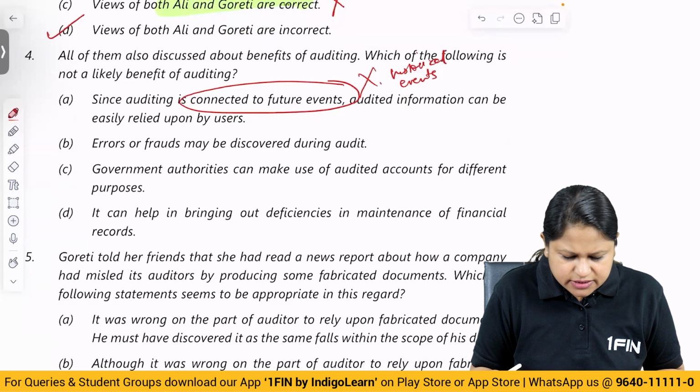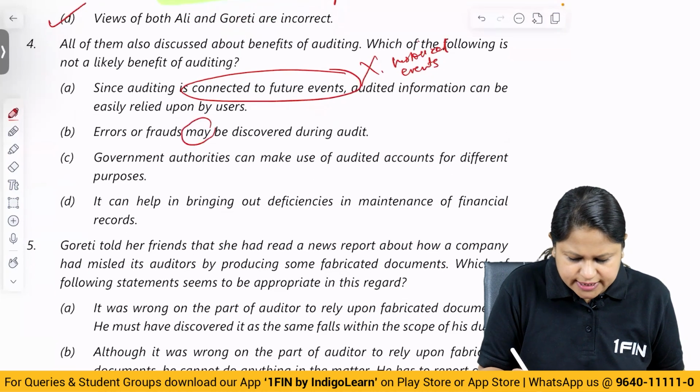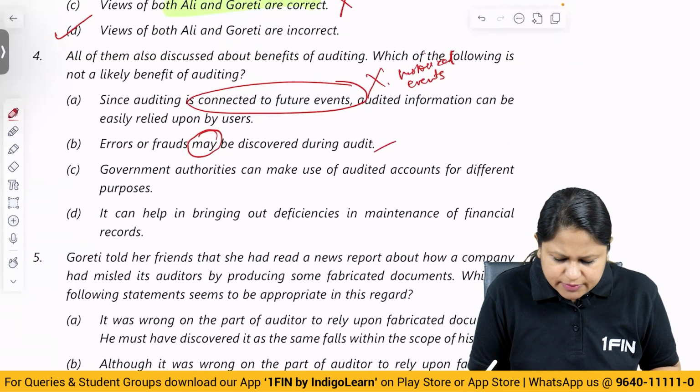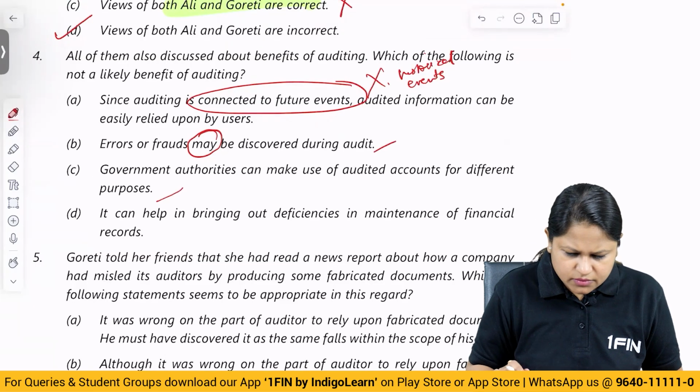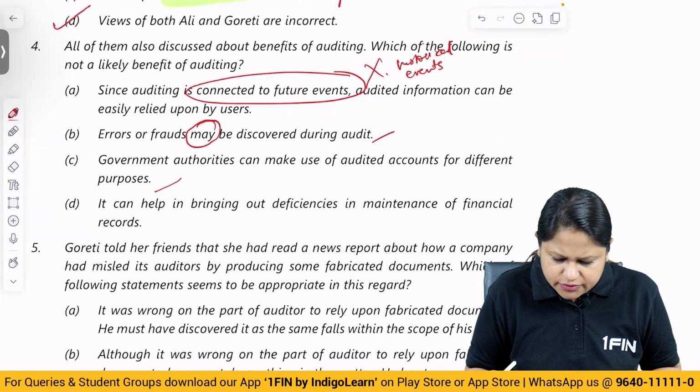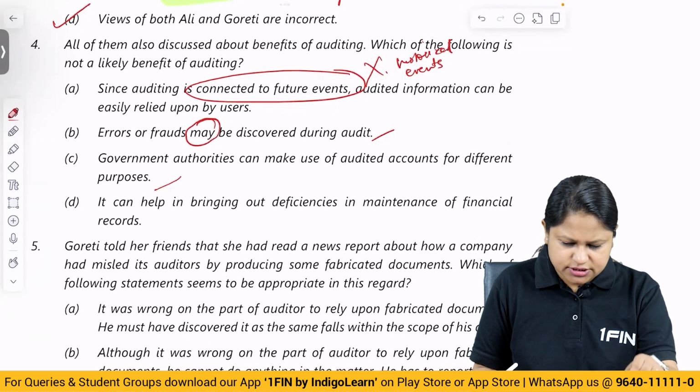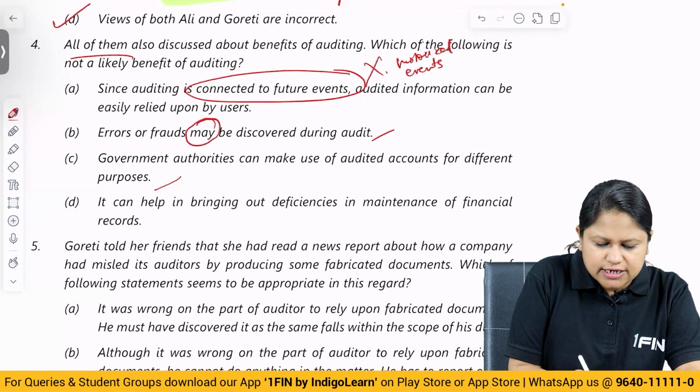Errors or frauds may be discovered during audit. Yes, may be discovered during audit. Correct. Government authorities can make use of audited accounts for different purposes. It can help in bringing out deficiency in maintenance of financial records. So the question is, which of the following is not a likely?